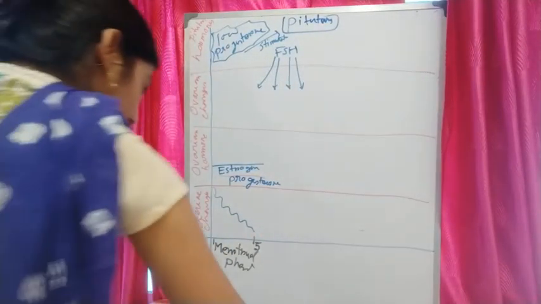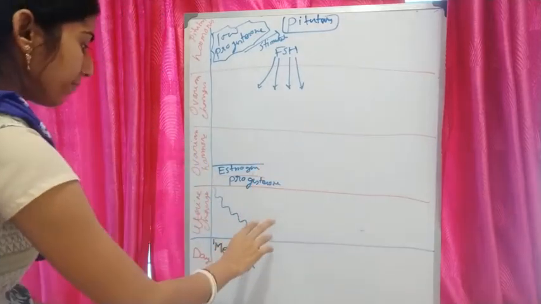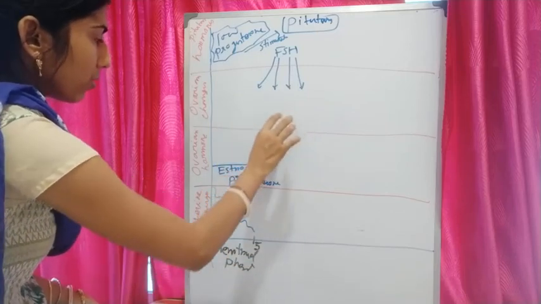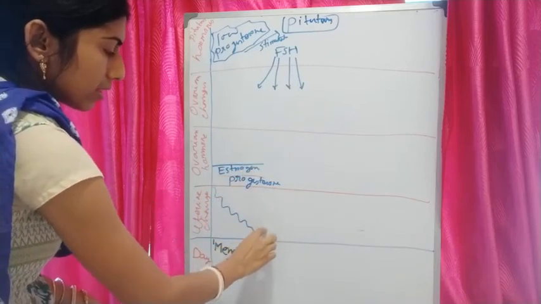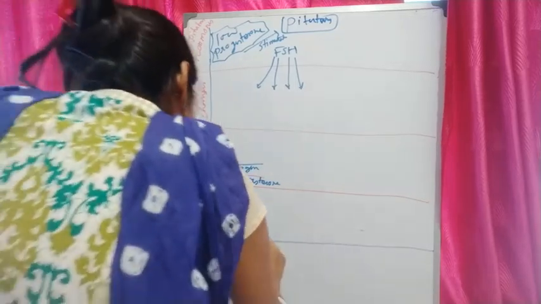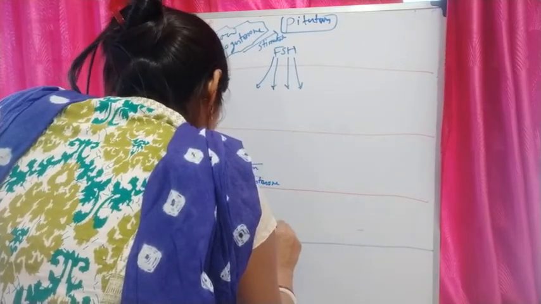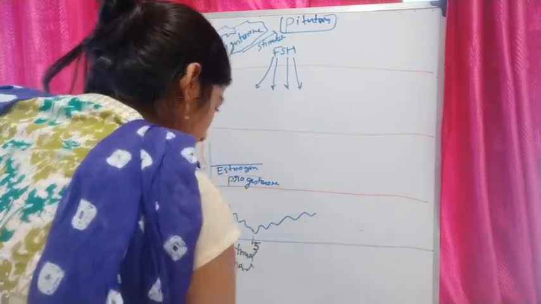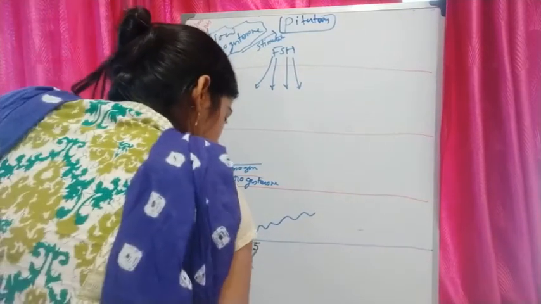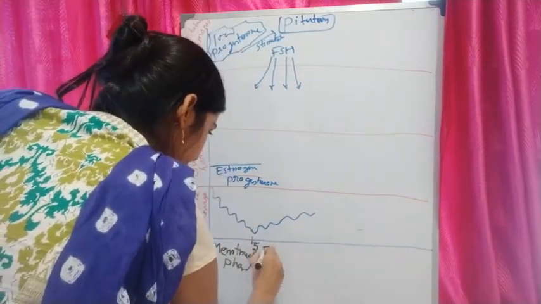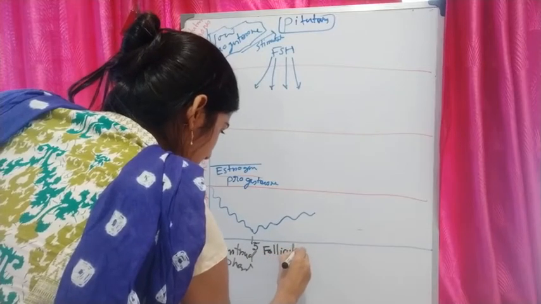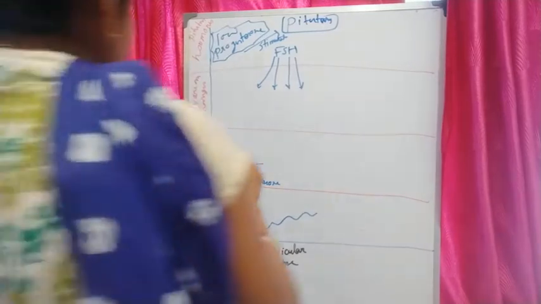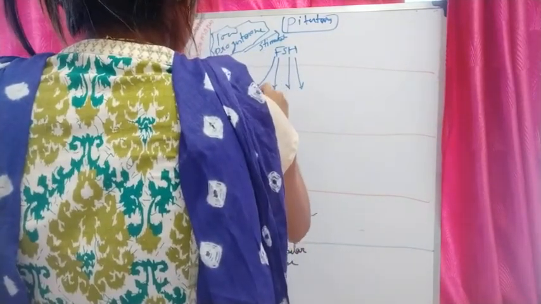And what will be the structure at that time? With the development of the follicle, the endometrium will increase. It will start to develop again like that. As I told you, the next phase is the follicular phase. What will happen? The development of the ovarian follicle will take place.